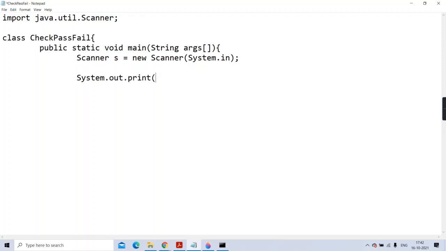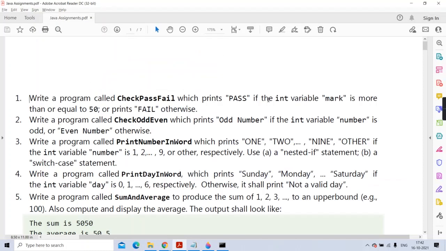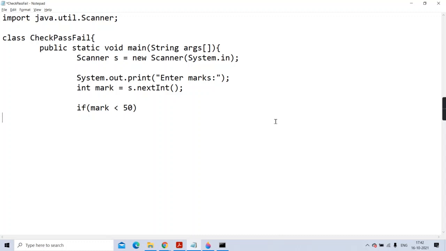System.out.print. Print and println I hope you know now. I don't have to tell you the difference between print and println. Enter marks. Okay, integer mark variable is there, s.nextInt. And then they have said if mark is less than 50 or greater than, see here, more than or equal to 50, pass, otherwise fail. So can I use these relational operators? We have studied relational operators guys.